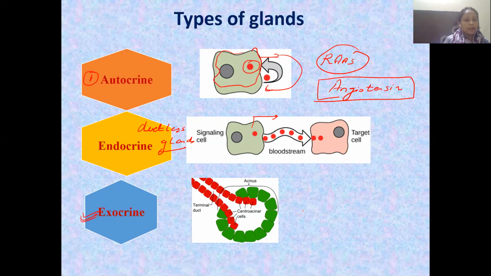As opposed to the endocrine glands, exocrine glands have ducts to carry their secretion. You can see here there's a terminal duct. It is going to produce certain secretions, and with the help of the duct, it will be carried to the target site. So that is your exocrine gland.